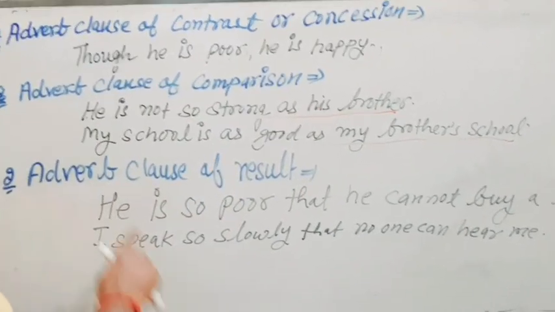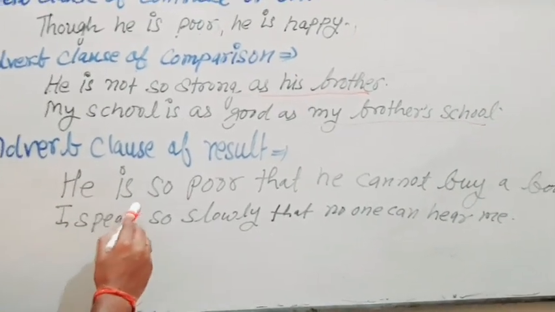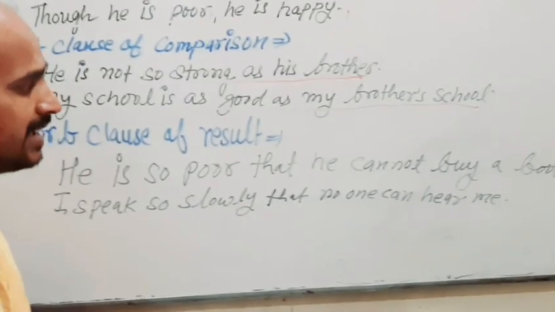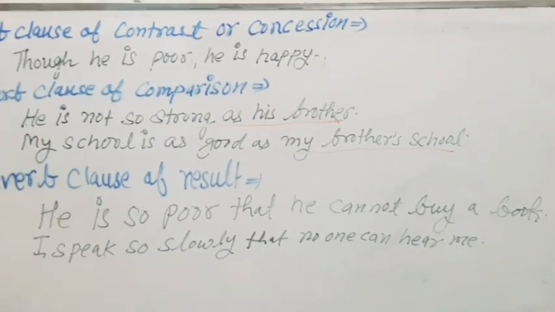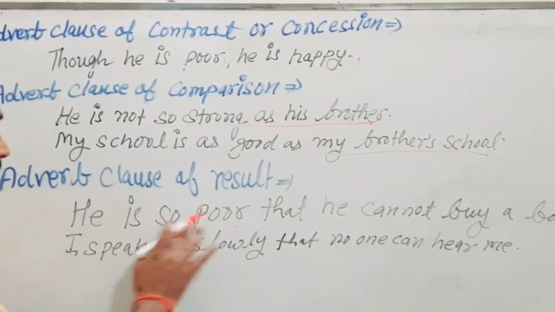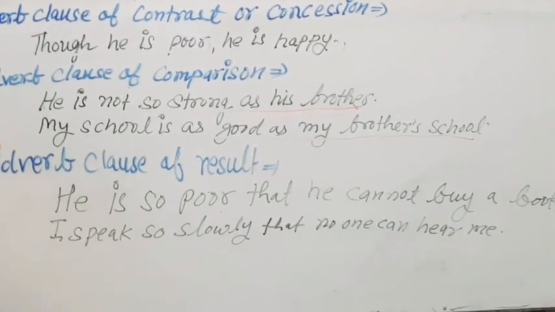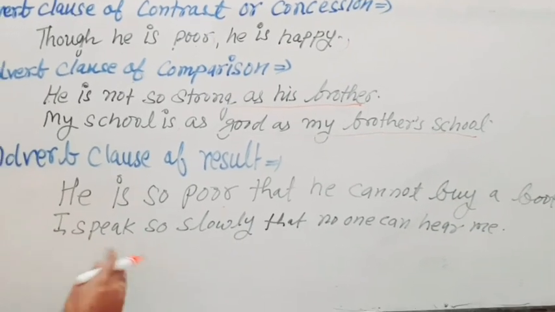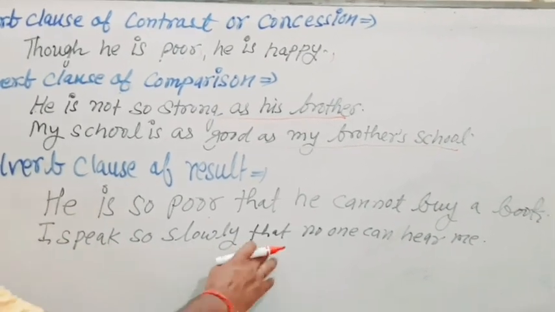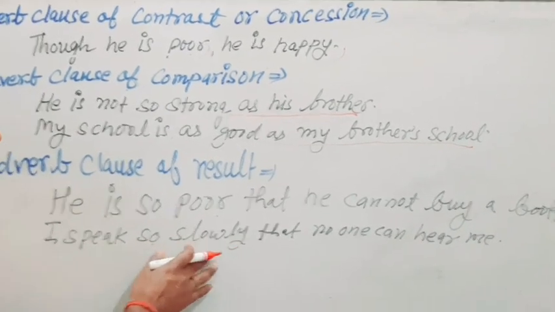Okay. Now adverb clause of result. Just see, he is so poor that he cannot buy a book. Now just see, what is the result of his poorness? He cannot buy a book. Okay. I speak so slowly that no one can hear me. So what is the result of my speaking?